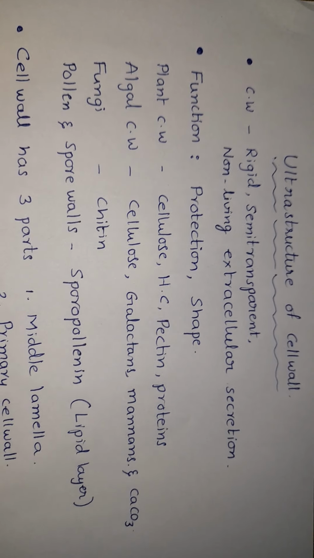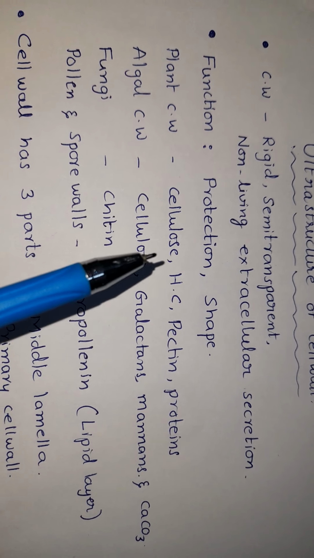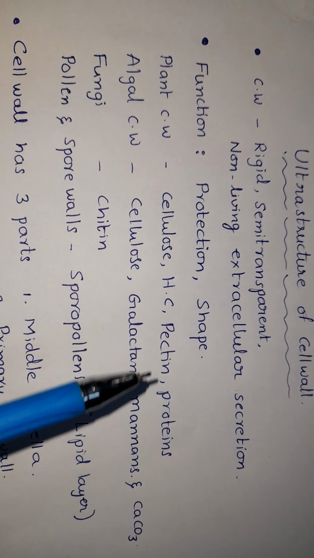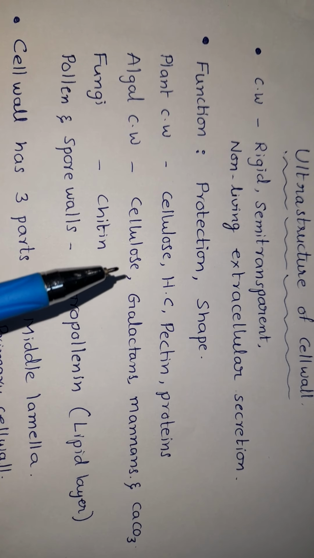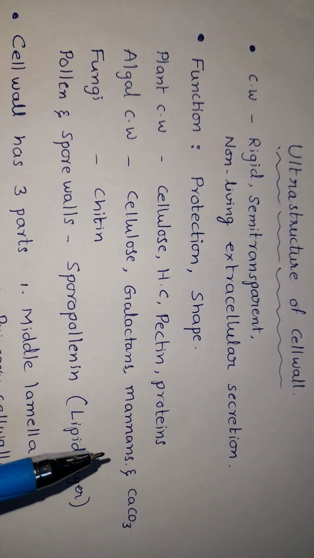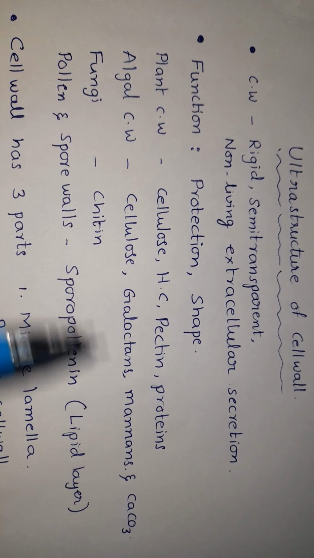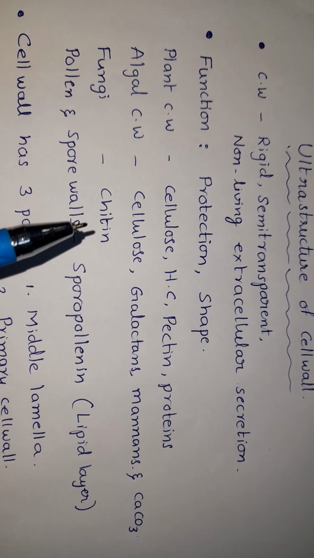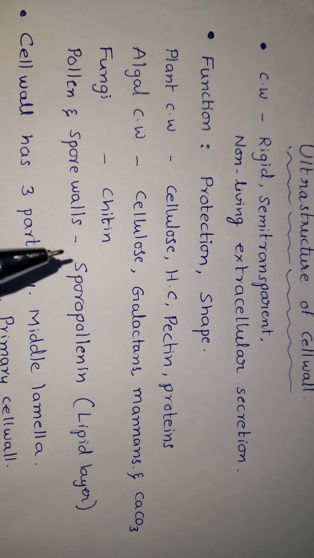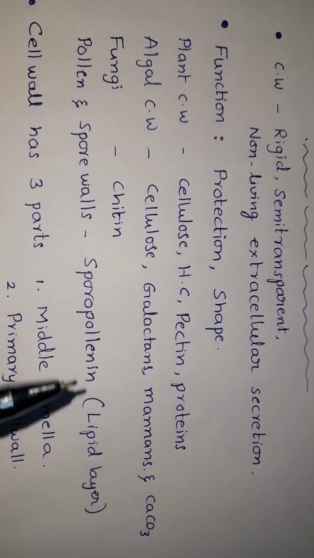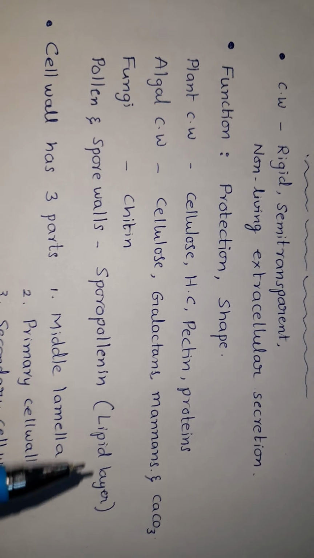In plants, the cell wall is composed of cellulose, hemicellulose, pectins, proteins. In algae, the cell wall is composed of cellulose, galactans, mannans, and calcium carbonate. In fungi, the cell wall is composed of chitin. And in pollen and spore walls, the cell wall is composed of sporopollenin. It is a lipid layer.